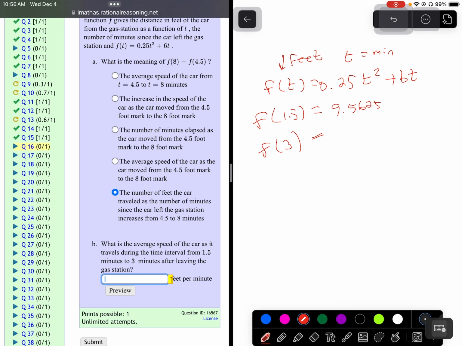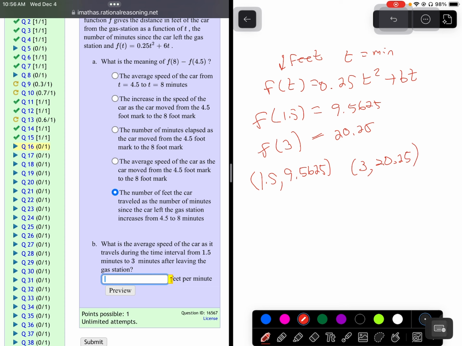So that's the point 1.5, 9.5625. Now if I plug in 3, 0.25 times 3 squared plus 6 times 3 is 20.25. So that's the point 3, 20.25.